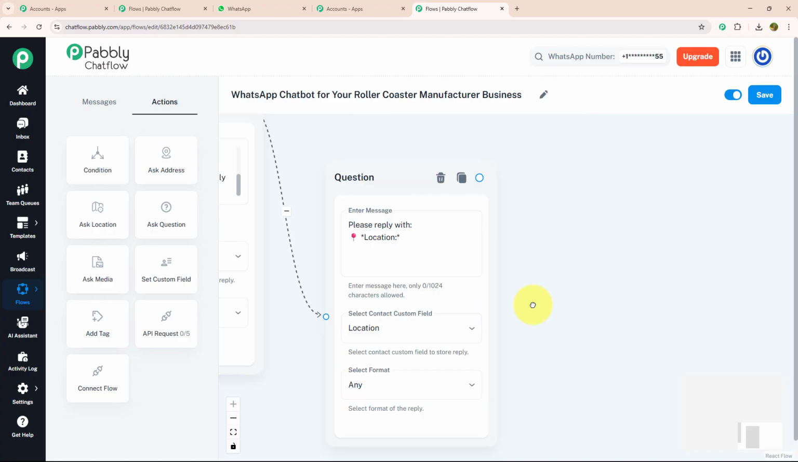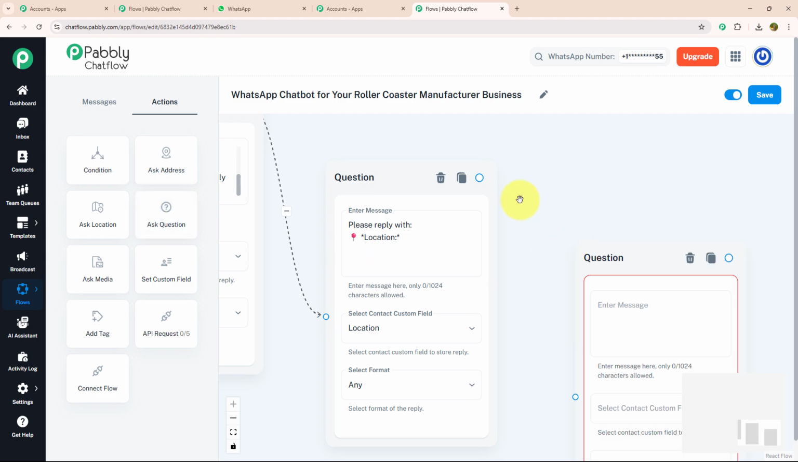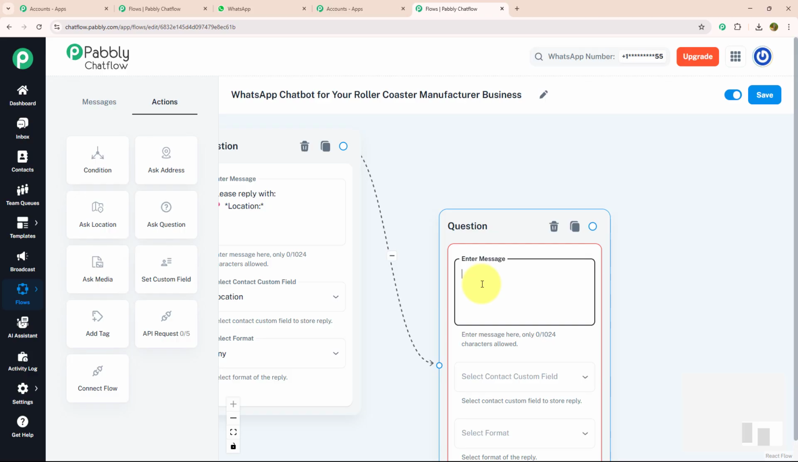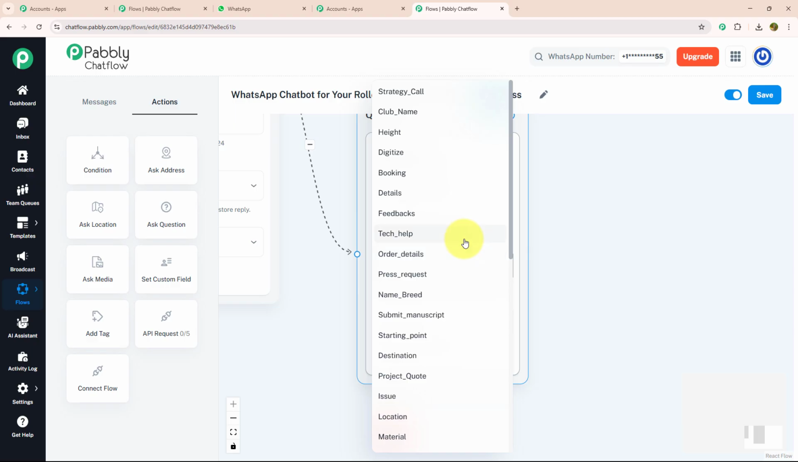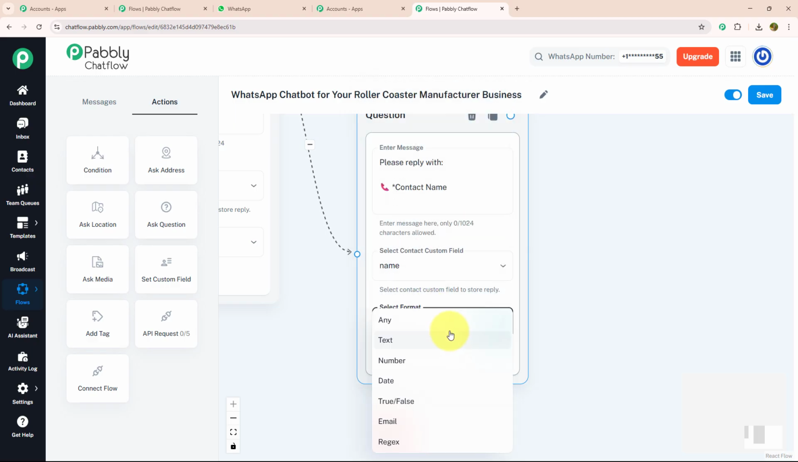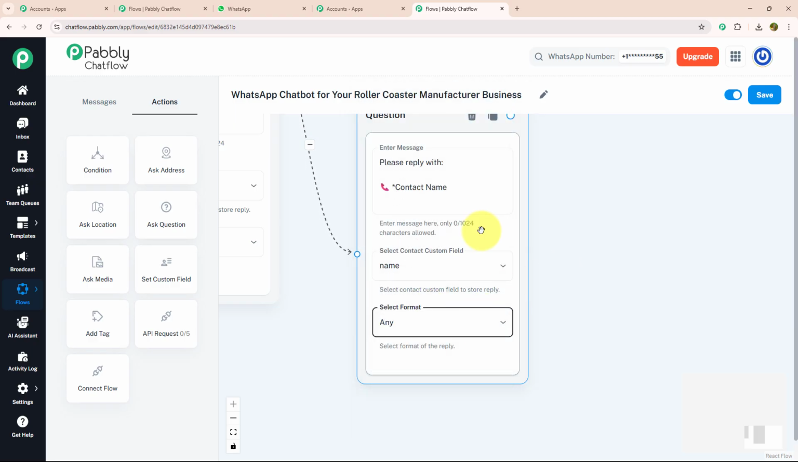Now after location, the last thing I want to know about is their name. For that, again I'm going to drag and drop ask question, connect with my previous question and enter my message: Please reply with contact name. Here I'm going to select my contact custom field as name and my format as any. Now you must be wondering from where we can add our contact custom field.